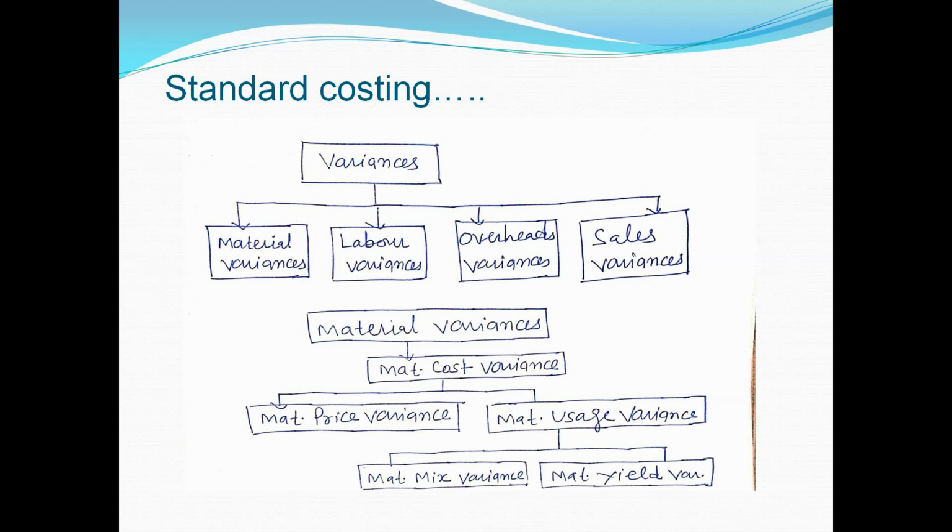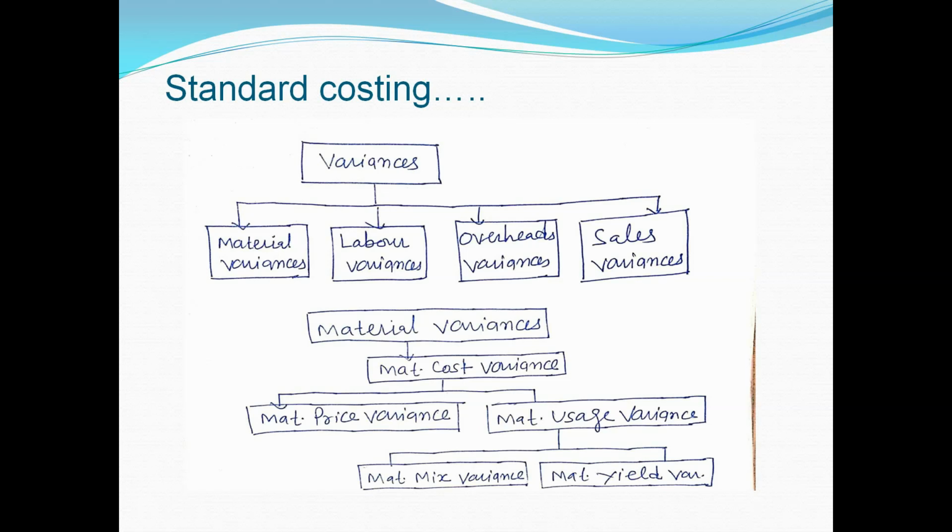And last, sales variances: standard sales target volume and value compared with the actual sales volume and value cause variances. These are sales variances.